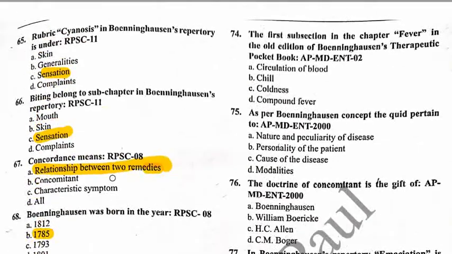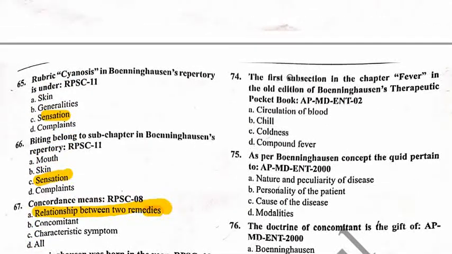Next question, question number 74. The first subsection in the chapter fever in the old edition of Boenninghausen's Therapeutic Pocketbook. Option A, circulation of blood; option B, chill; option C, coldness; option D, compound fever.